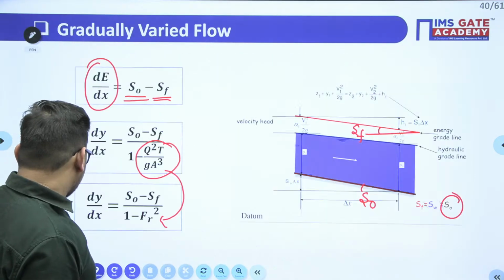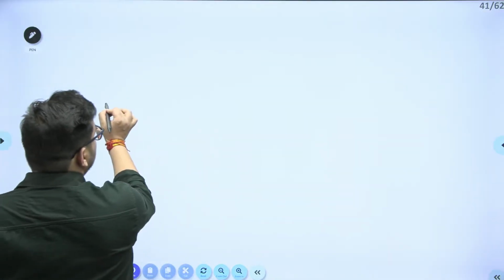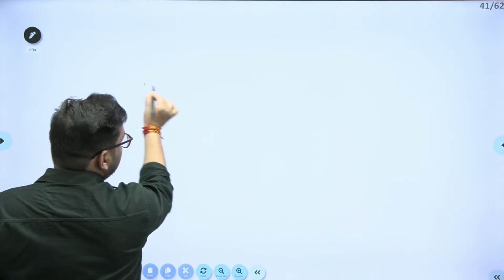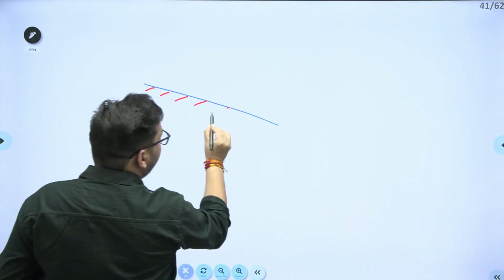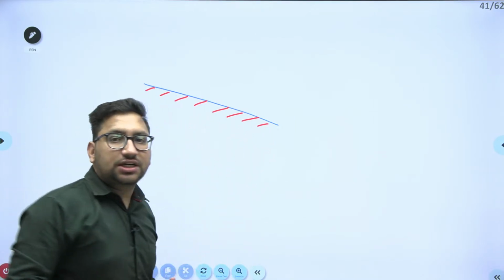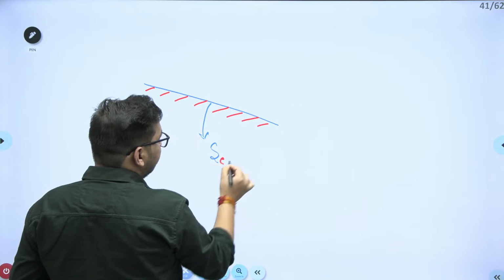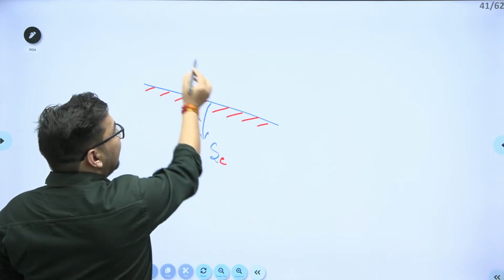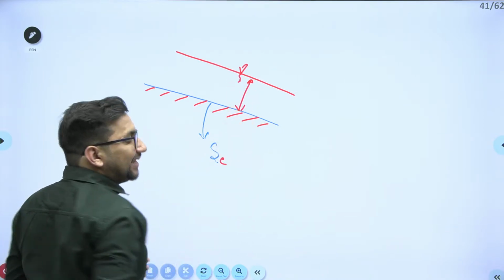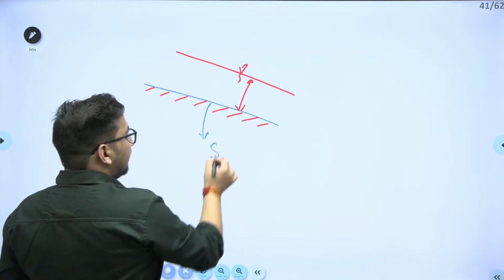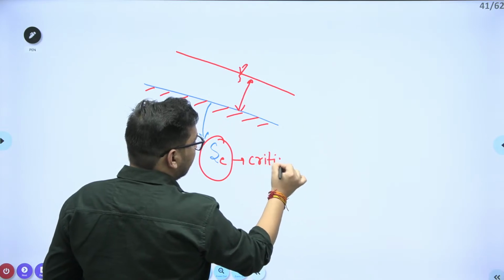Clear? Okay, I'll just add one page. Now let's suppose this is the slope of any particular channel, right? Let's suppose it is having a slope of SC. It means I am assuming that this is the particular slope in which if the flow will occur, it will flow at critical depth. So corresponding to critical condition, this is the particular slope. I'll say it as a critical slope.